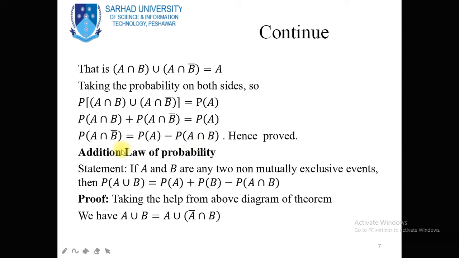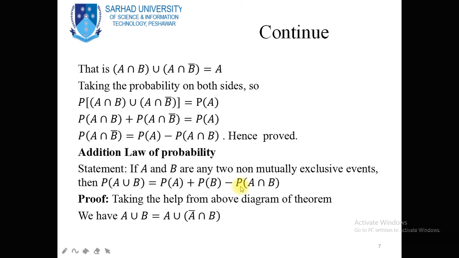Now this is the addition law of probability. The addition law of probability states that if A and B are two non-mutually exclusive events, meaning that these two events have some common outcomes, then probability of A union B is equal to probability of A plus probability of B minus probability of A intersection B. So this is called the addition law for non-mutually exclusive events.